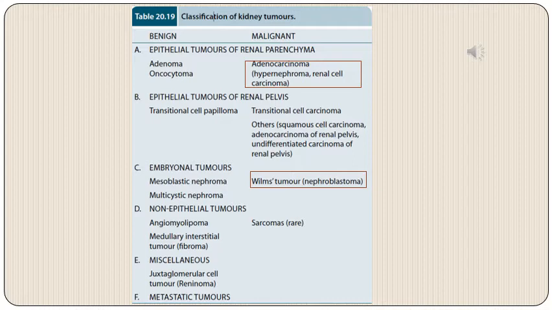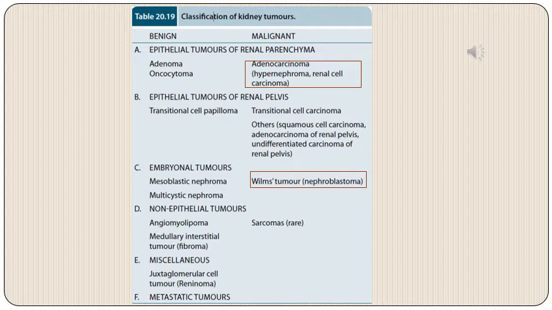These tumors tend to occur in children or young adults. Most of these actually occur in very small children. They will be like mesoblastic nephroma, multicystic nephroma, and Wilms tumor. Then non-epithelial tumors can be seen like angiomyolipoma, medullary interstitial tumor, and miscellaneous tumors. And then the final category is metastatic tumors.